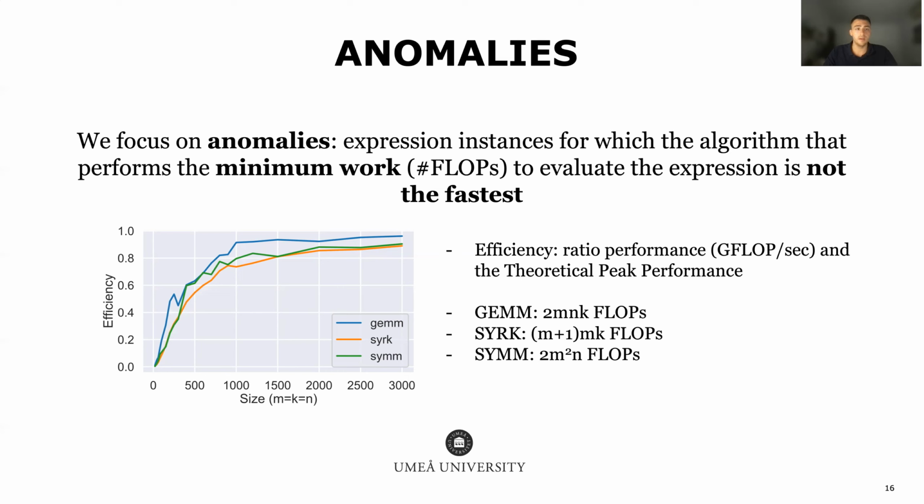In this figure, we show the efficiency of GEMM, SYRK, and SYMM in our experimental setup that we will mention later. Their efficiencies are plotted as a function of the size of the input operands when all operands are square matrices. We can also observe, as of approximately this size here, that their efficiency plateaus when the input sizes reach a certain dimension. And this is generally true for most kernels in BLAS and LAPACK.